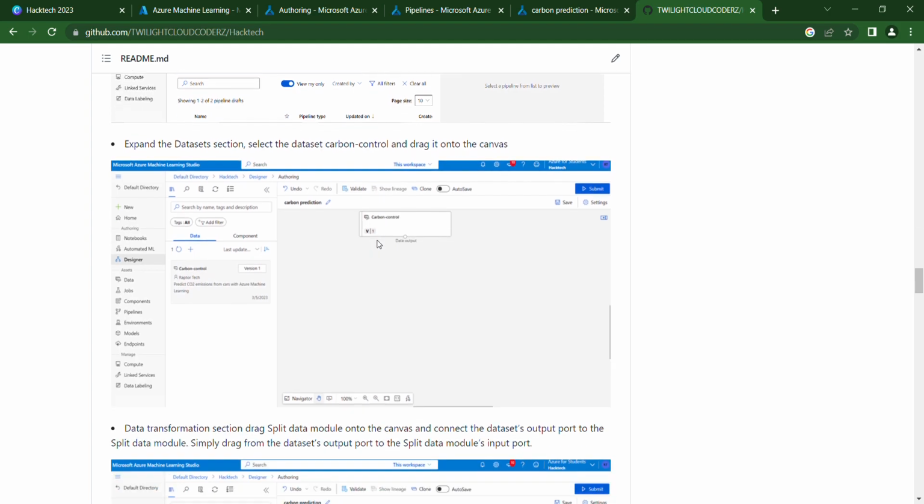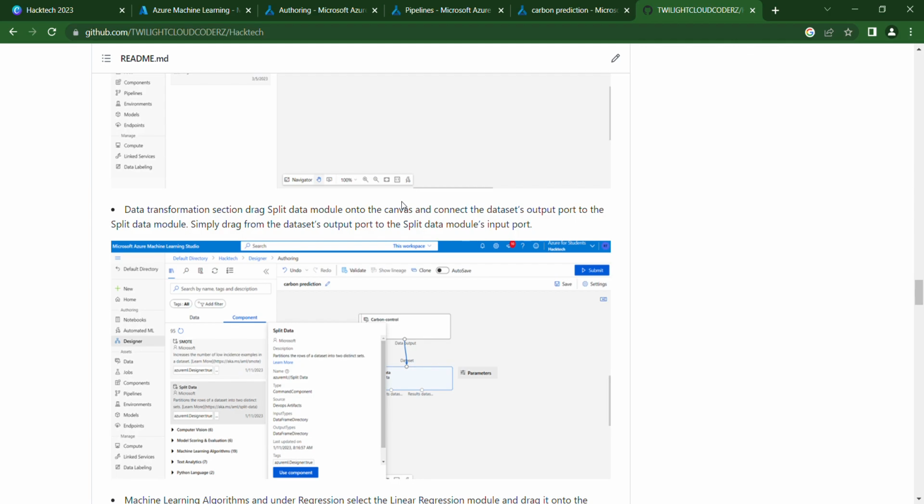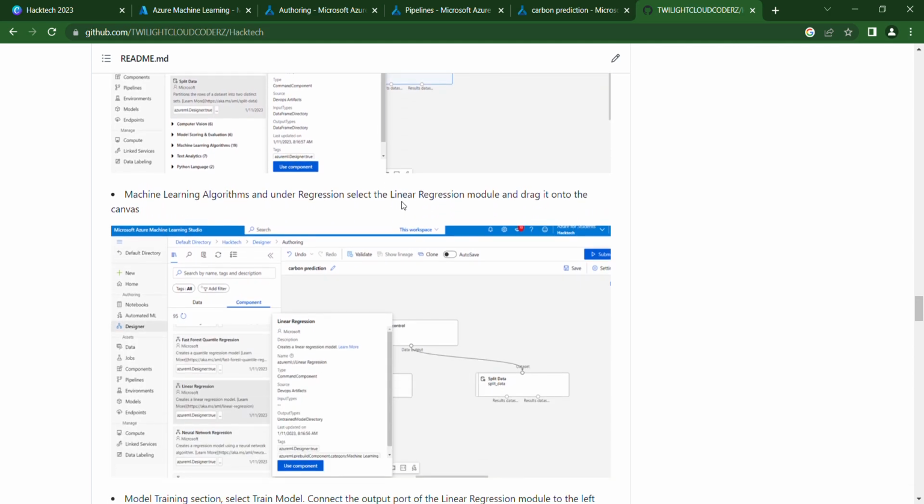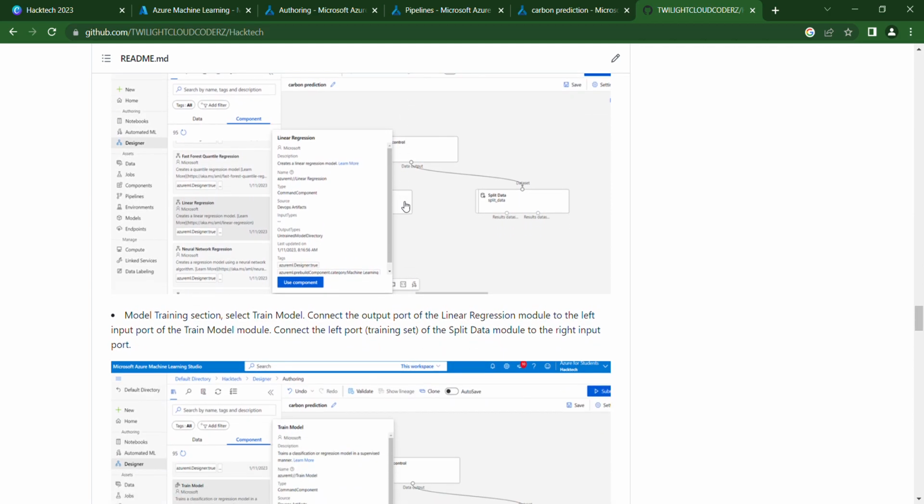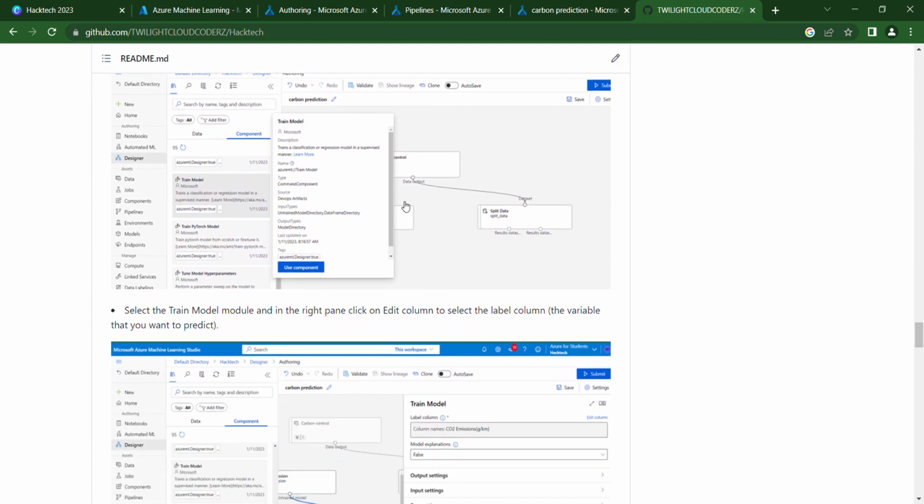In the designer we are going to select our data file, and next we are going to split the data to analyze the output and transfer it to the other dataset to train. Here we are going to use the linear regression algorithm to train the model. We have given model training, in which the split data and linear regression model data are captured and passed through the trained model.